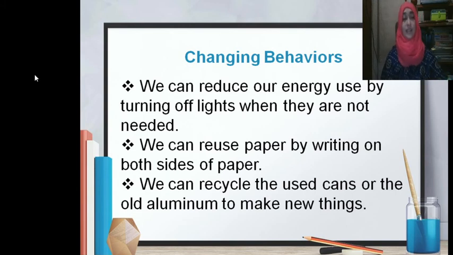Dear students, what will we do? Be wise in using natural resources. Recycle to make new things from old things. Reduce the use of non-renewable resources and increase the use of renewable resources.